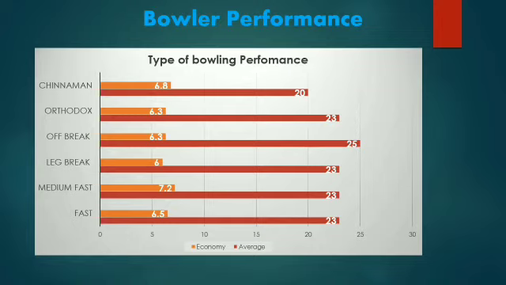So they will give runs, but they pick more wickets. Then Chinamen also have a little effect on this ground. Leg-breakers will maintain an economy, but the chance of getting wickets will be very low. It depends on the bowler. If the bowler is very good, he can pick the wicket, but mostly medium-fast bowlers will get more wickets.